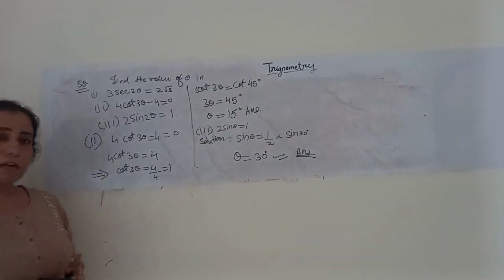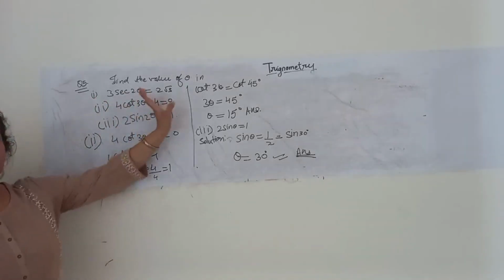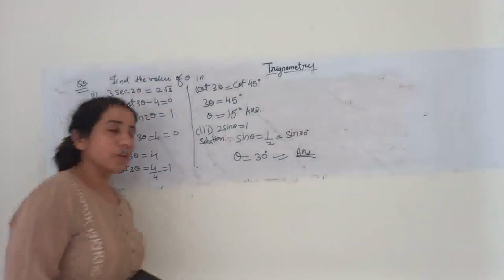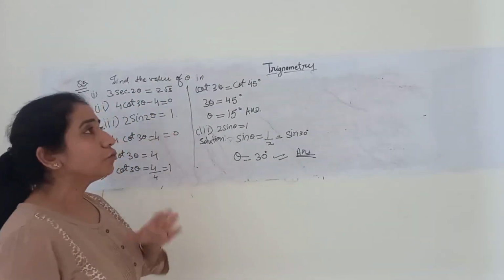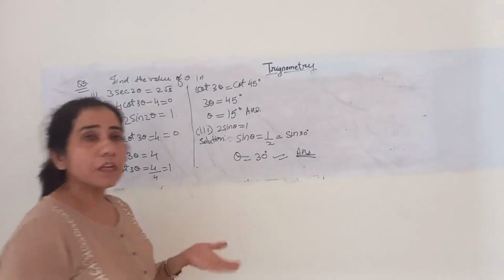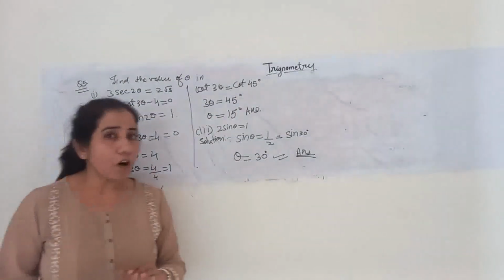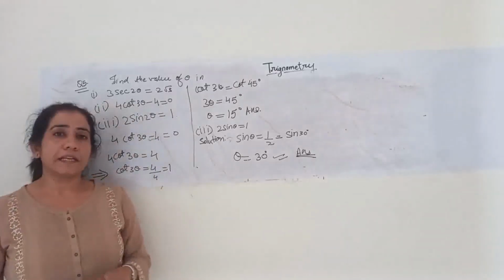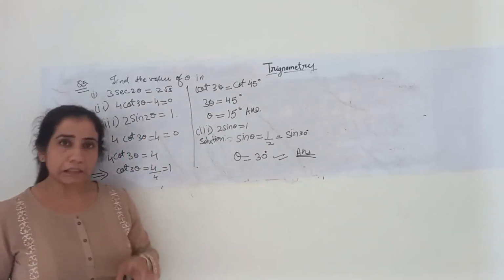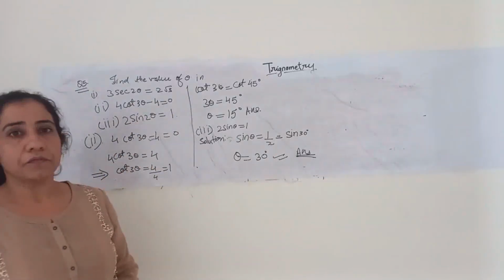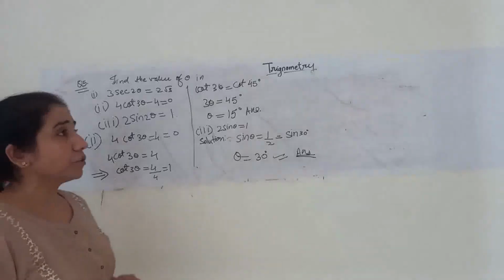Fine. Understood? How we can find theta given in the trigonometric equation? What we can make out from this is that you should know the values of theta for specific angles like 30 degrees, 45 degrees. For 10th grade, I would say that even if you remember these standard angles, that will be more than enough. Now this completes our practice questions.